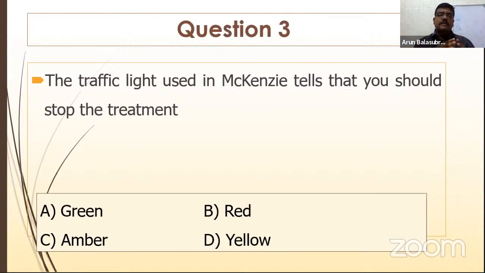Right. Question number 3 is traffic lights. Usually, McKenzie tells you when you should stop the treatment. What light tells you that you have to stop the treatment? Is it green light, red light, amber light, or yellow light? McKenzie manual therapy has some lights which help to identify each and every component. Very, very easy question, right?